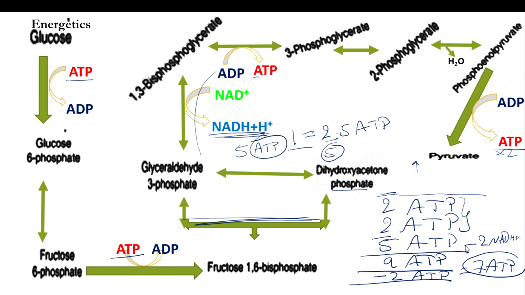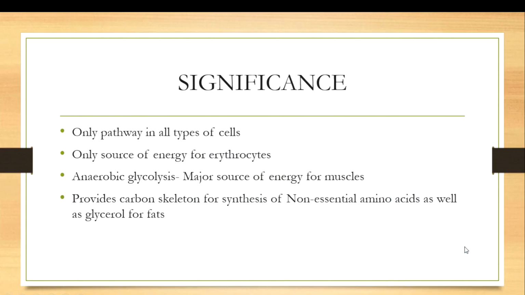And next one is the significance of this glycolysis pathway. Glycolysis can be called a universal pathway because it happens in all types of cells, irrespective of organism. It is the only source of energy for erythrocytes. Erythrocytes do not have mitochondria, and cells without mitochondria can also produce energy using glycolysis. Anaerobic glycolysis is a major source of energy for muscles.